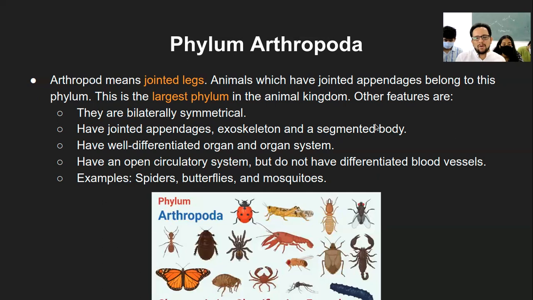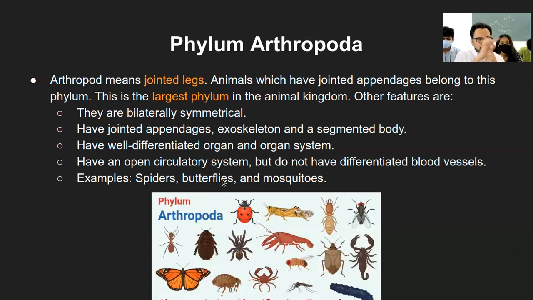For example, cockroach you would know is clearly divided, or like these bees, right? They have very segmented bodies, limbs. They have an open circulatory system. Like humans or higher vertebrates, we have a closed circulatory system.